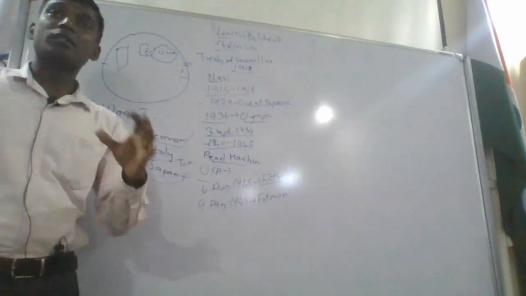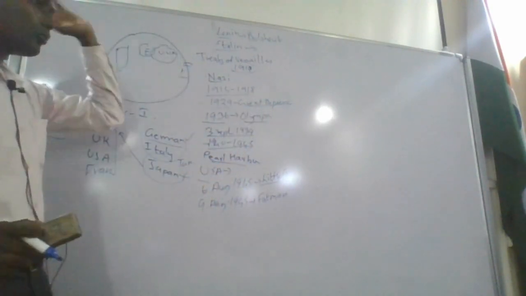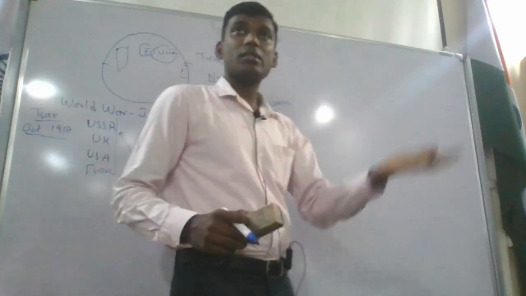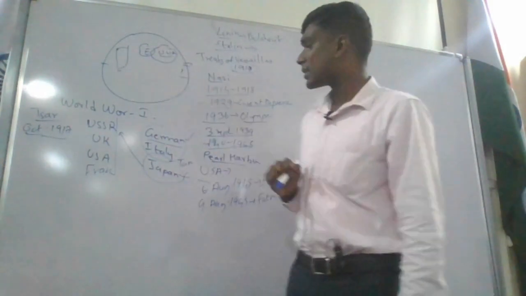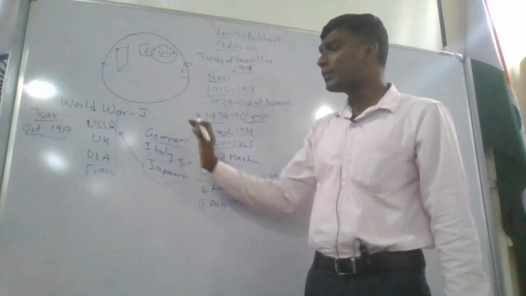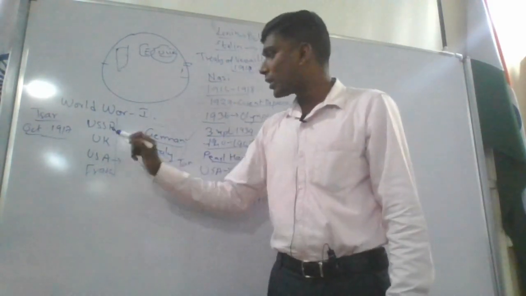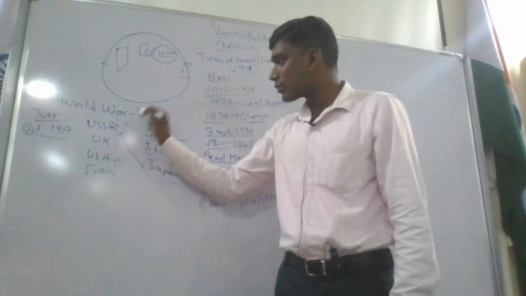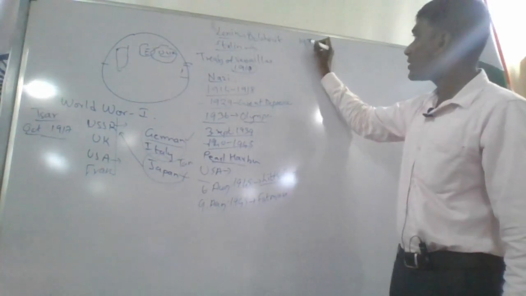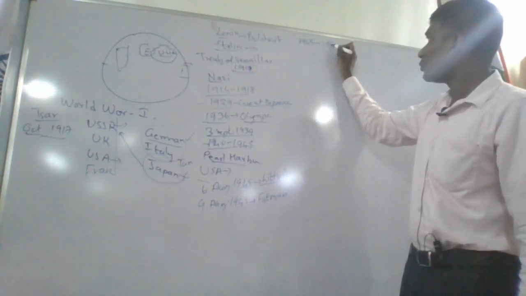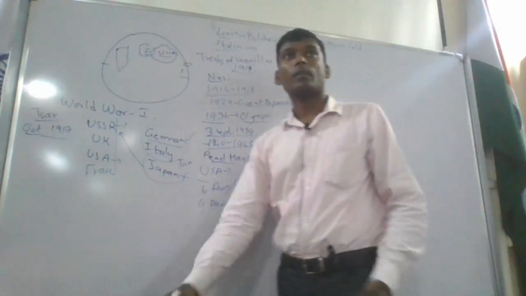Even today, Russia is the largest country in terms of its area, right? So the USSR, in those days, included Uzbekistan, Tajikistan, Kazakhstan, so many countries together called the USSR. Now, Americans were a little bit jealous of the USSR. Why? Because America was a nuclear power country and the USSR was also a nuclear power country. So now we are entering a phase from 1945 to 1990. This is called the Cold War.